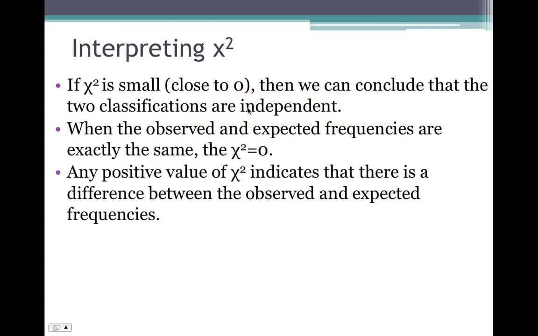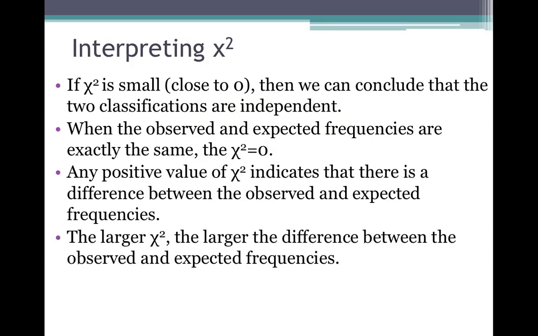Any positive value of chi-square indicates that there is a difference between the observed and expected frequencies. The larger chi-square, the larger the difference between the observed and expected frequencies. So, the larger the difference between what's observed and what's expected if there is independence, indicates that we have a larger chi-square.